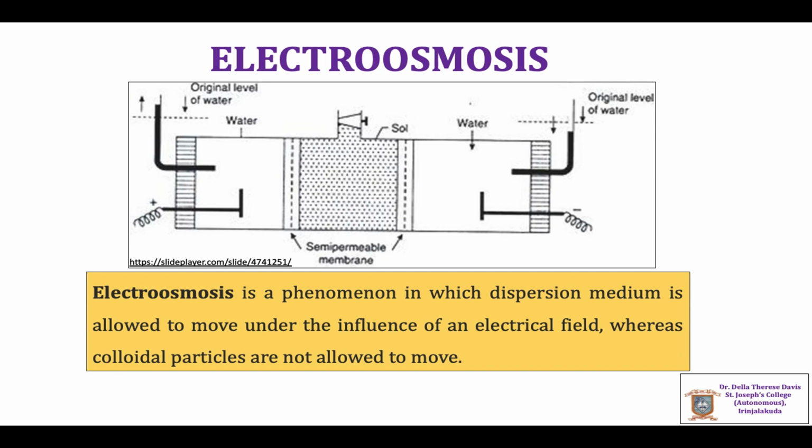When an EMF is applied, the oppositely charged fixed and diffuse layers are displaced with respect to each other. Since in the case of electroosmosis, the particles of the dispersed phase are not allowed to move, the diffuse layer in the liquid phase moves towards the oppositely charged electrode. The sign of the charge of the diffuse layer determines the direction of electroosmosis flow.